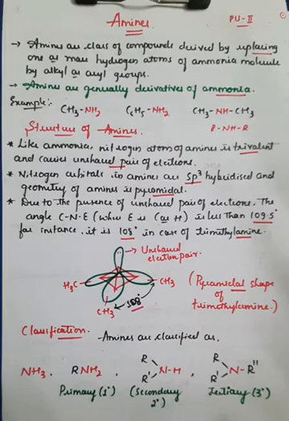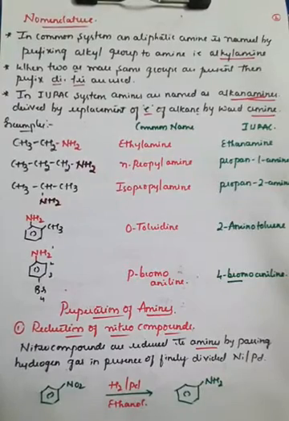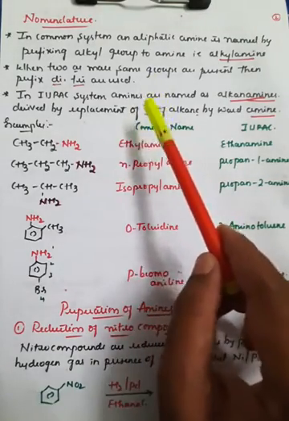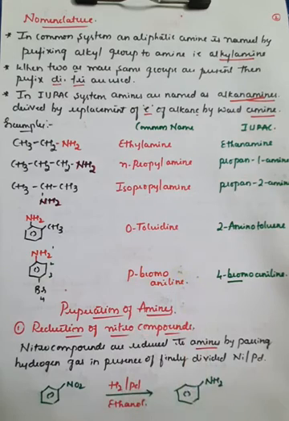In classification, amines are classified on the basis of the number of hydrogen atoms replaced. If one hydrogen is replaced, it is called primary; if two are replaced, secondary; if three are replaced, tertiary. Along with that, we have seen the nomenclature of amines. In the common system, the word alkylamine is given, but in IUPAC, the E of the alkane is replaced by the word amine, and we have seen some examples.